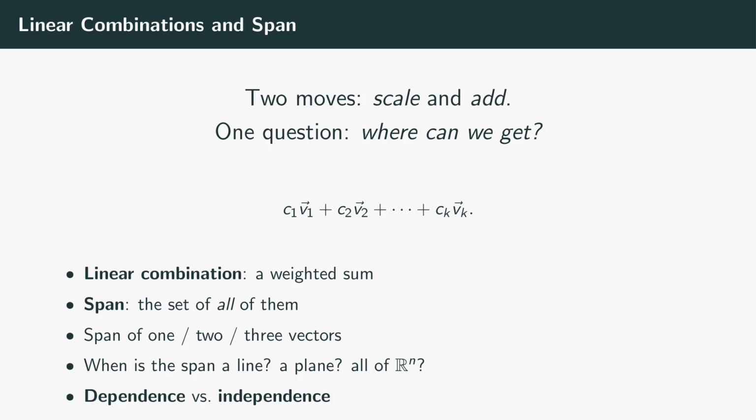Then we ask one question, across all possible weights: what is the complete set of places we can reach? That set is called the span, and it is the single most important idea in the course. We'll see that the span of one vector is a line, the span of two is usually a plane, and the span of three can fill all of space, or it can collapse. Understanding when and why it collapses leads us straight to linear dependence and independence. Let's build it up.